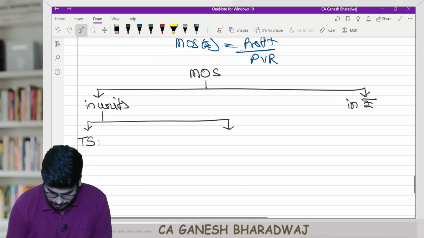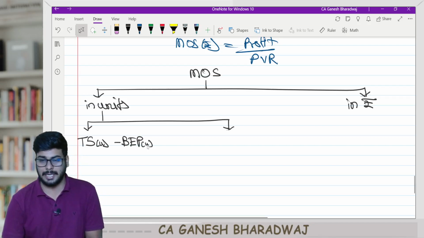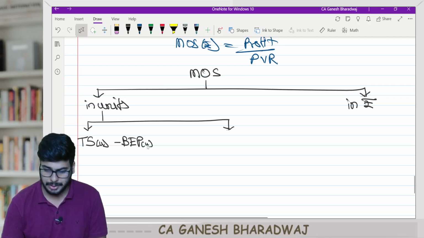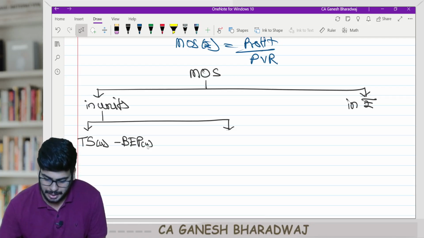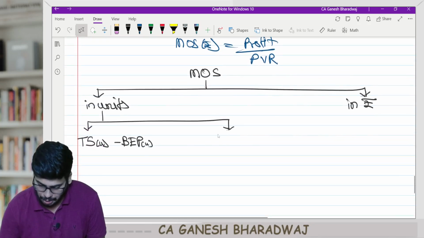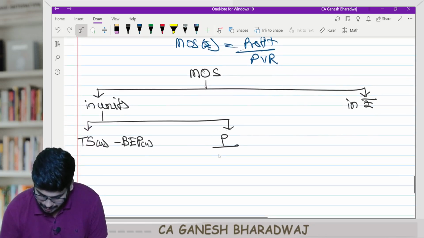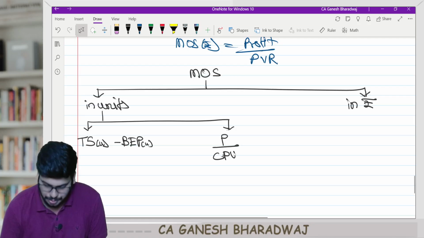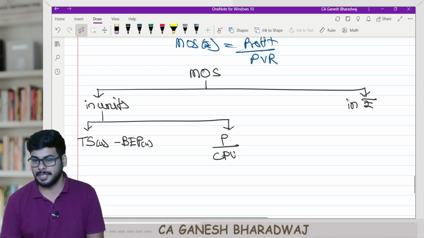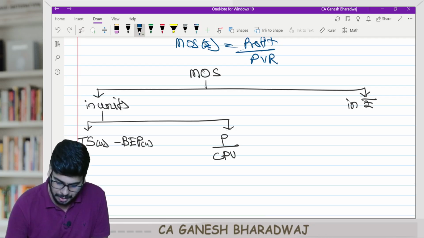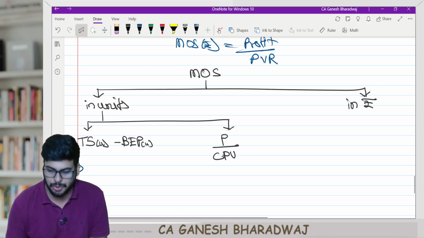Total sale in units minus break-even point, once again in units. Clear with this, guys? Here it is going to be, and the other formula is profit divided by contribution per unit. Clear with this, guys? In our example, you tell me, what is the total units sold?